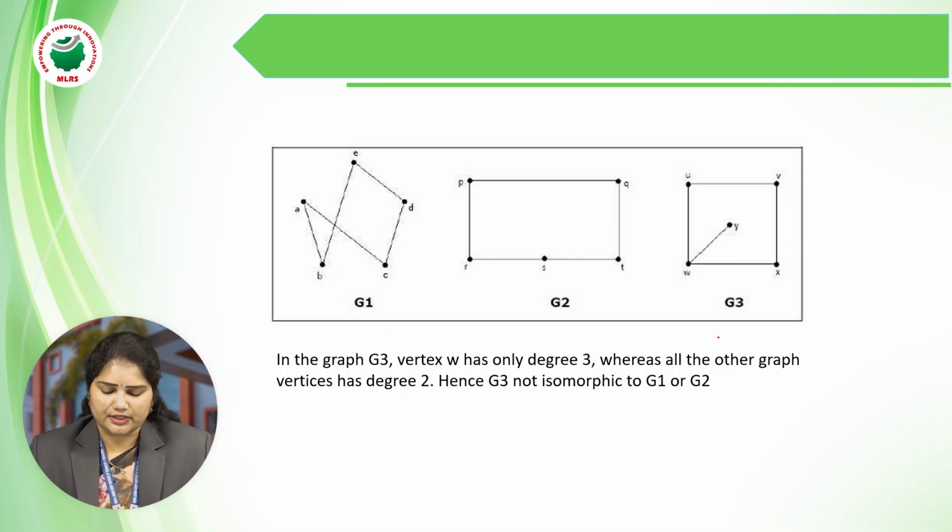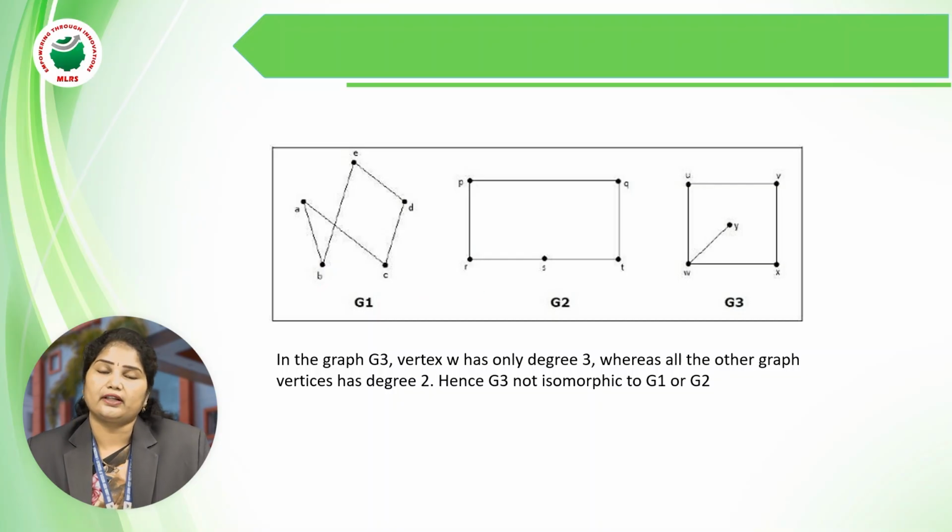And next, edges we have to check: 1, 2, 3, 4, 5. Edges are the same. Okay. Next, third point, we have to check the degree sequence. The degree sequence of W vertex: here the W vertex has 1, 2, 3. Okay. And in the other graphs, every vertex has only degree 2.